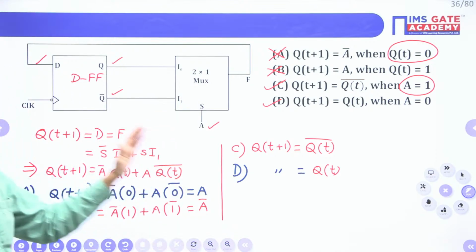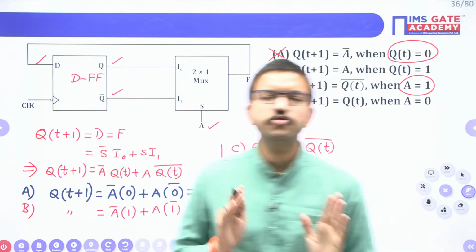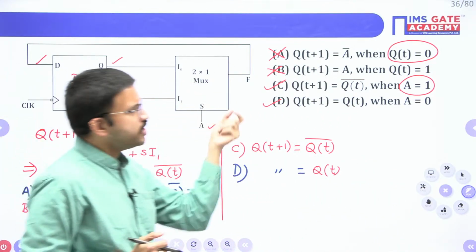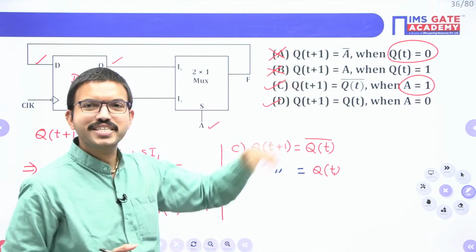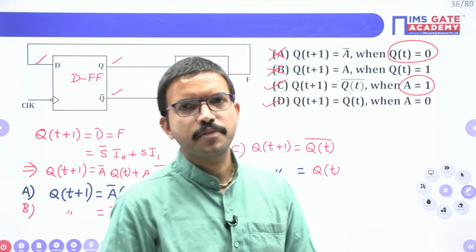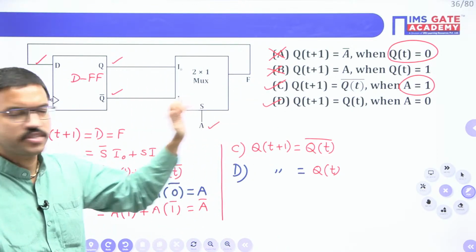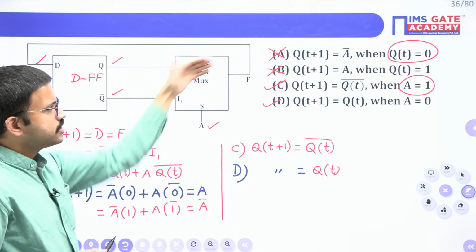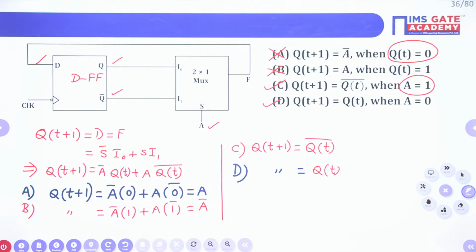So in this way, whenever they mention MSQ, you have to verify option by option carefully, because we don't know really how many correct options there are. Whenever it is MCQ, obviously one option will be correct. If you are able to eliminate 3 options, from there you can choose the leftover option. But for MSQ, you have to carefully check option by option. That is very, very important. I hope it is clear for everyone.